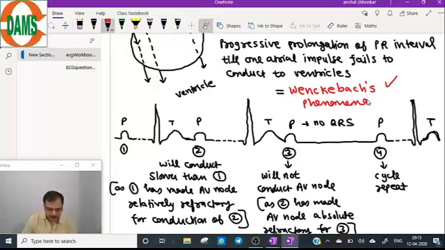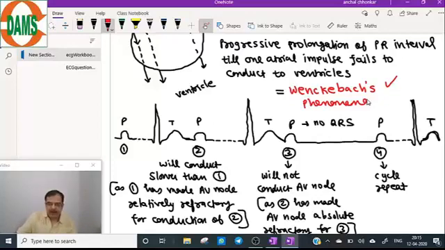Why don't we see atrial repolarization in the third? Yes, we can see it, but atrial repolarization is such a small event that it is hardly seen on the ECG. For the third cycle, there is no T wave. Remember, when there is no ventricular depolarization, repolarization can't happen. So when there is no QRS, no T wave will be there.